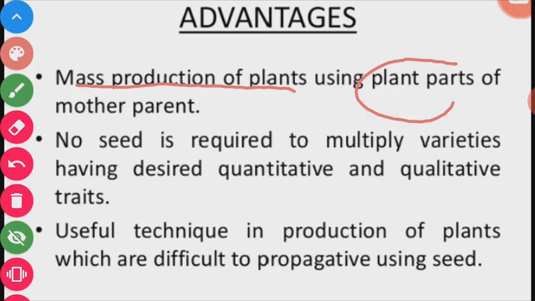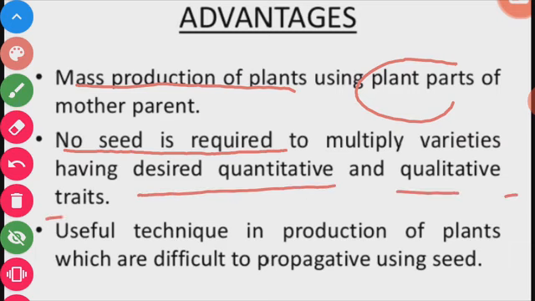Second, for vegetative reproduction no seed is required. No seed is required to multiply varieties having desired quantitative and qualitative traits. For multiplication we use a branch or any part of the plant, and from that part we can produce new plants. So for vegetative propagation we need no seed.